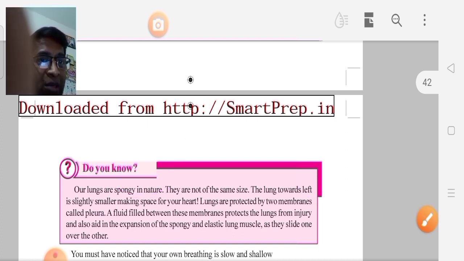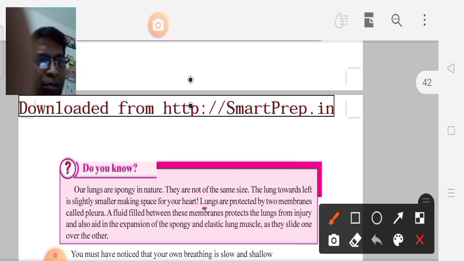Next, a half mark question, very important. What is pleura? The lungs are protected by two membranes called pleura.